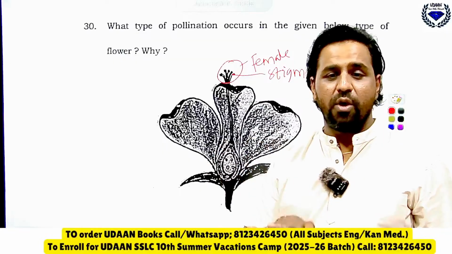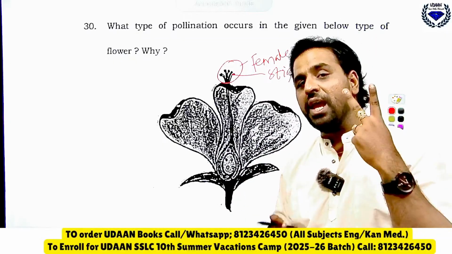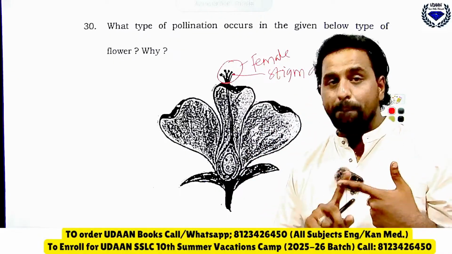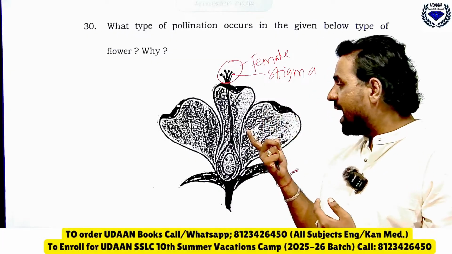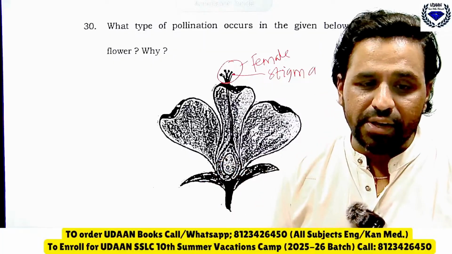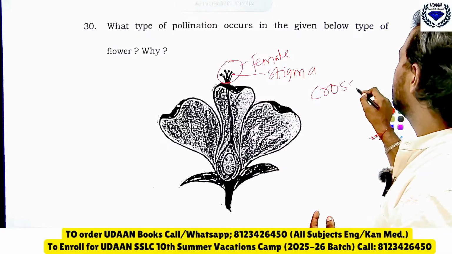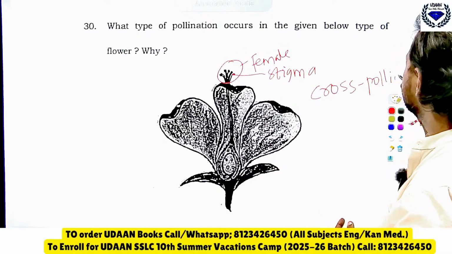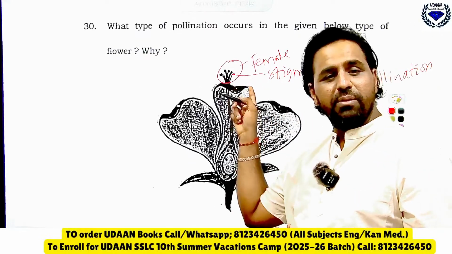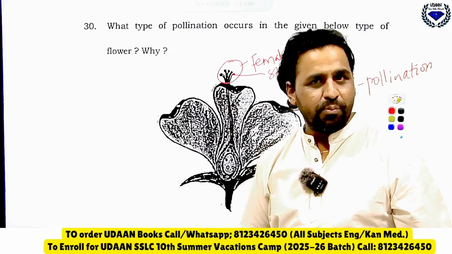So for self pollination to happen, the flower must compulsorily be bisexual. That means male and female parts should be present in one flower. But in this case you can see that it is only having a female part. So it will undergo cross pollination. Remember the answer is cross pollination. Since it is having only one part, that is the stigma, the female part, it should search for the male part in order to undergo sexual reproduction.